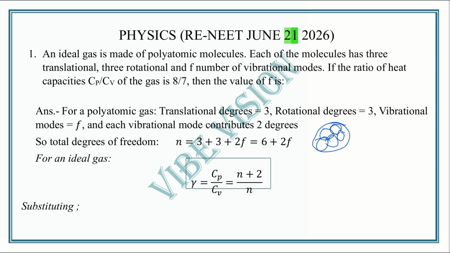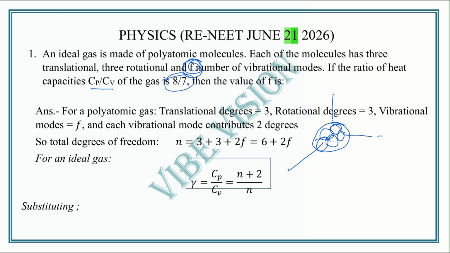Each of the molecules has three translational modes, that means x-axis, y-axis and z-axis, three rotational modes, and f number of vibrational modes. The question is: if the ratio of heat capacities, that is Cp by Cv of the gas, is 8/7, then the value of f is dash. So we have to find the number of vibrational modes of the gas molecules.